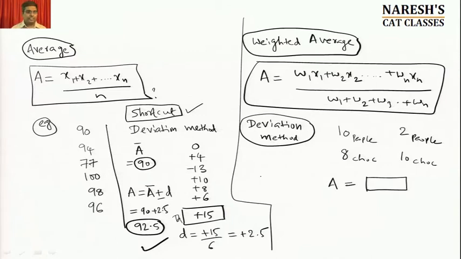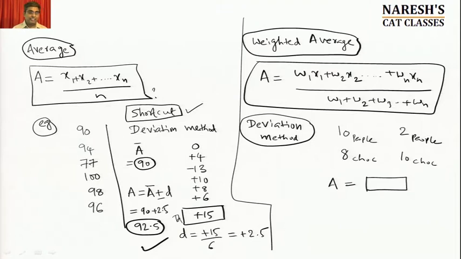One way to do it is 10 into 8 plus 2 into 10, divided by W1 plus W2. Here, because you are asking the average number of chocolates, X will be chocolates and W would be people. So 10 into 8 plus 2 into 10 divided by 10 plus 2, and so on. You might say, sir, the formula is simple, why don't we apply that?